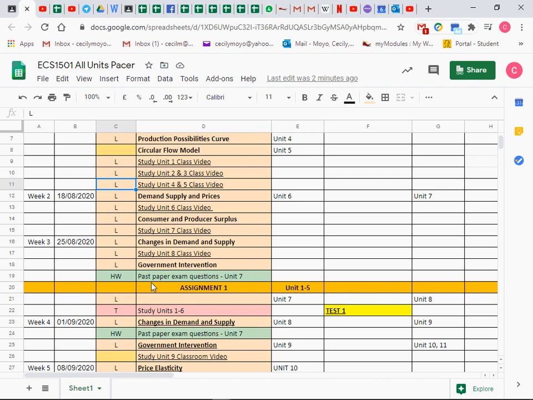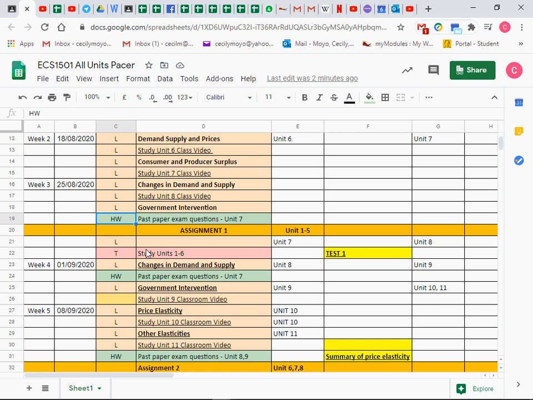So for example, here, this would be a homework. It's a past paper exam question on unit 7, so it means there's something that we need to address there. And if it's a test, it's going to look like this. It says T for test. If it's a test covering study units 1 to 6, I call it test 1.